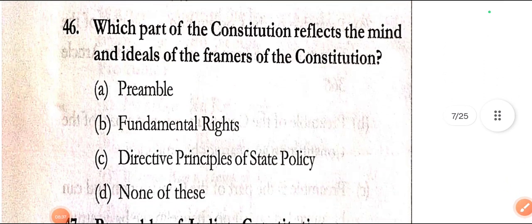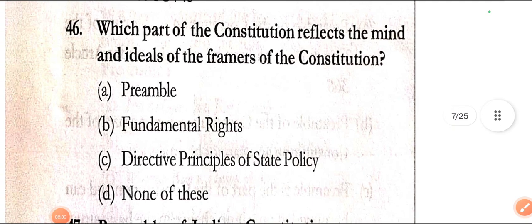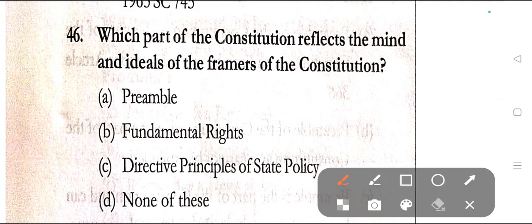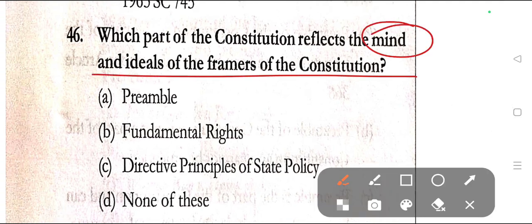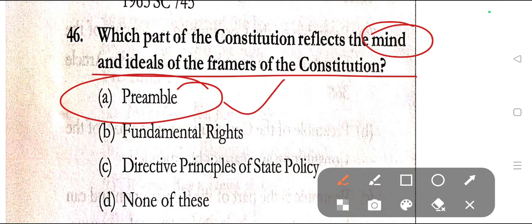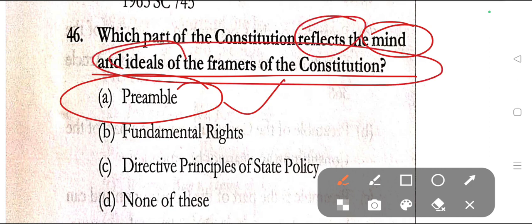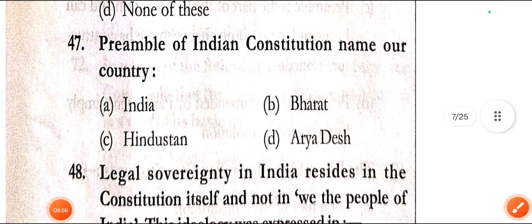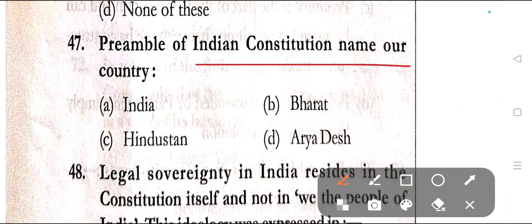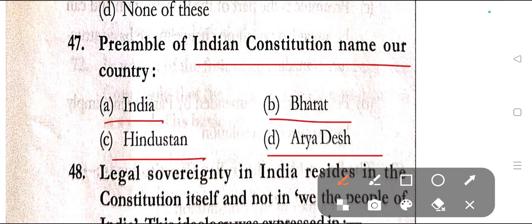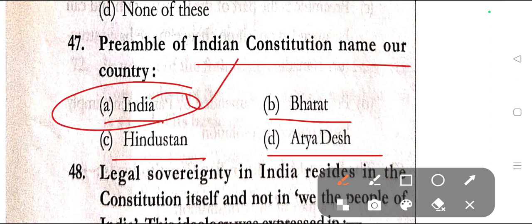Question number 46. Which part of the Constitution reflects the mind and ideals of the framers of the Constitution? Preamble, fundamental rights, DPSP, none of these. The correct answer here is obviously option A, that is preamble. Preamble reflects the mind and ideals of the framers of the Constitution. Question number 47. The Preamble of the Indian Constitution names our country. Option A, India, B, Bharat, C, Hindustan. Here the correct answer is option A, that is India.